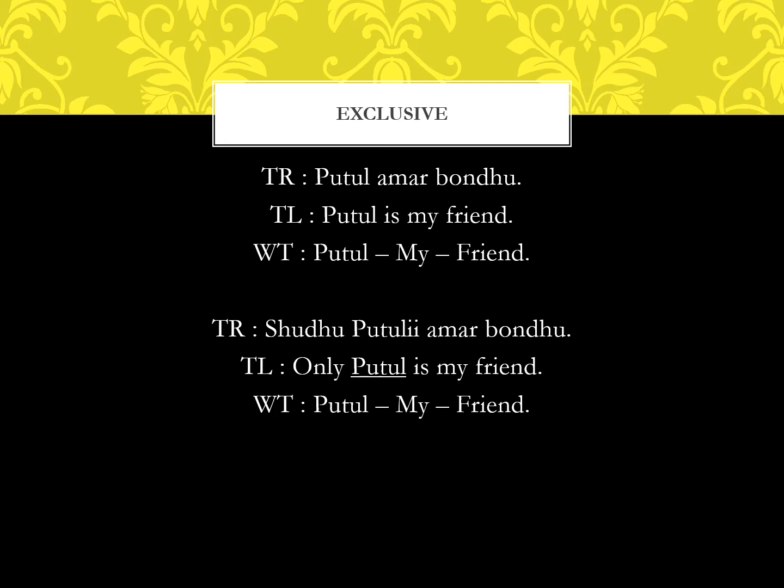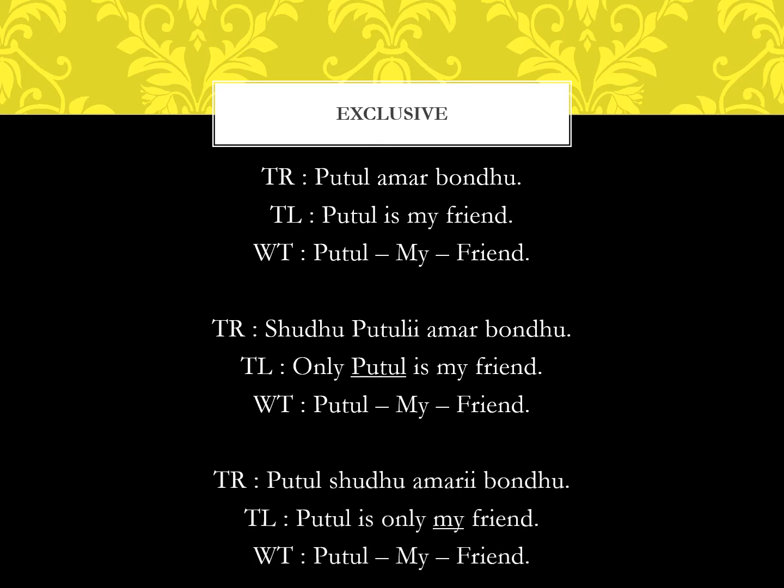So, Shudhu Putuli Amar Bondhu says the same thing as Putuli Amar Bondhu, but it clearly spells out that only Putul is my friend. If you have any doubts, this sentence will quell those doubts: only Putul is my friend and not anyone else.